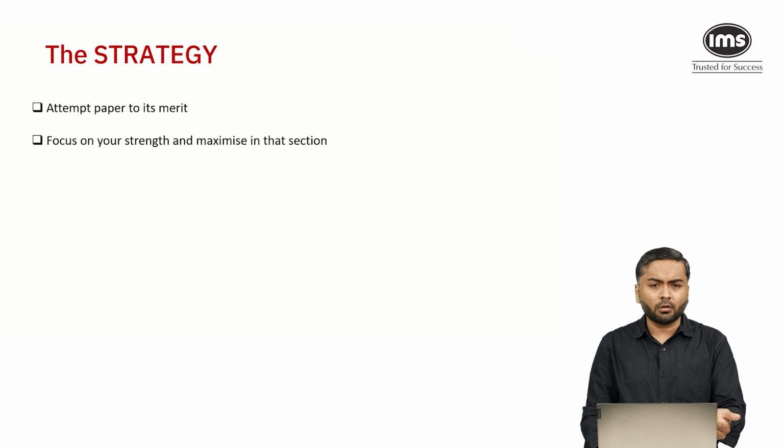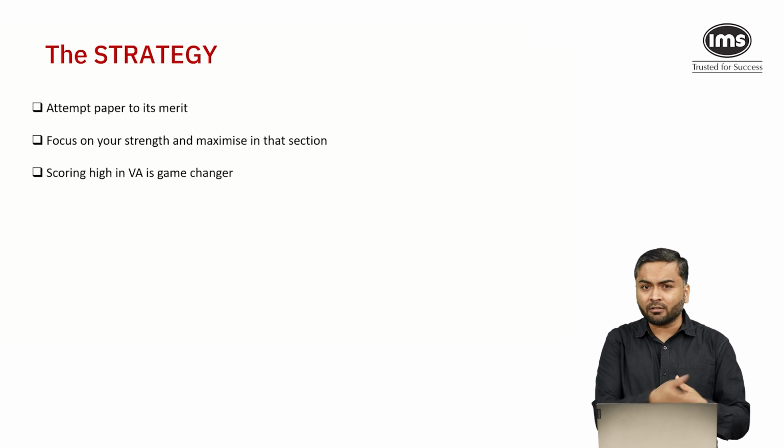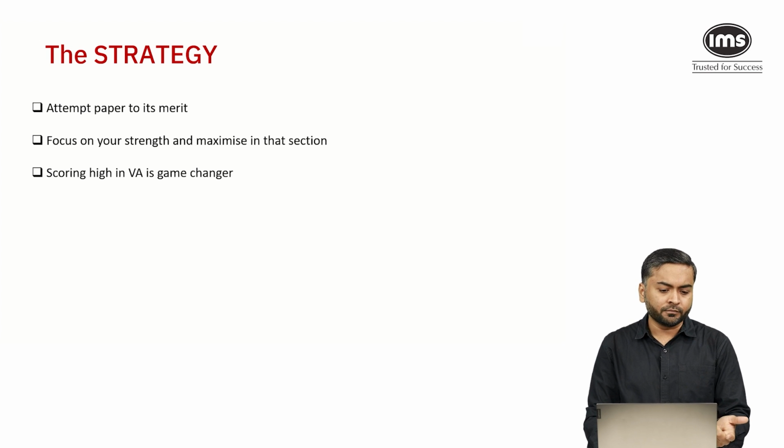overall score. Ideally, we have seen that verbal ability is high scoring, and that's what you would have seen when we discussed the cutoff percentage. It was 45 to almost 62%, right? So verbal is high scoring, that generally helps students to boost the overall score.